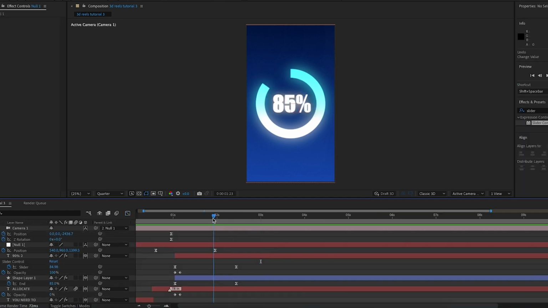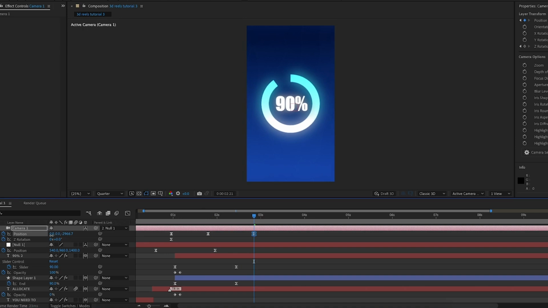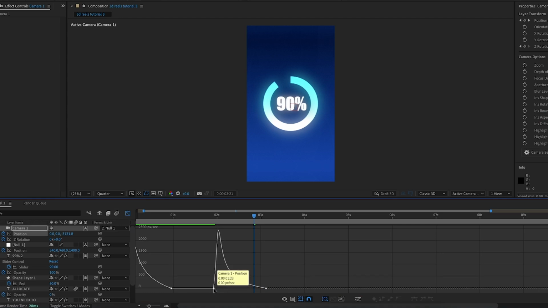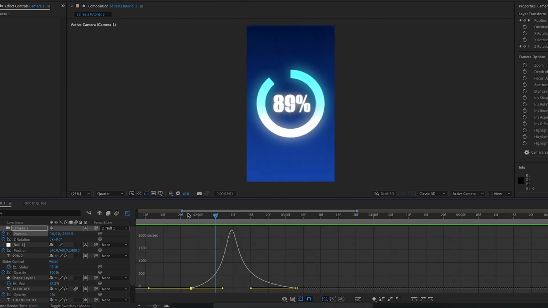Then just before this last null position keyframe, I'm going to add a position keyframe for the camera, and then I'm going to go forward by around a second or two, and then I'm just going to move the camera further away from the circle. Then actually I'm just going to space out these keyframes a bit. I'm going to highlight them and move them forward a bit in time, and I'll also go into the graph editor to create a steep peak to the left of the middle, like so. And now it will zoom in and then zoom back out again.